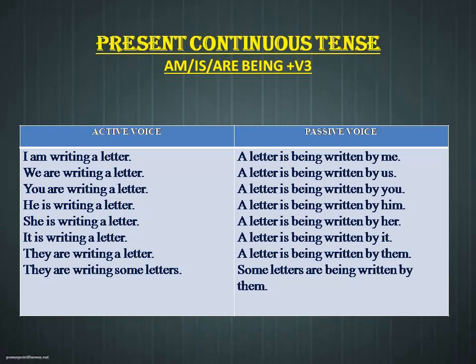So the subject is in a plural form while converting into passive voice. So some letters is in a plural form, so we are using are instead of is. So some letters are being written by them. So for converting present continuous tense from active to passive voice, we have to use is or are plus being plus V3.